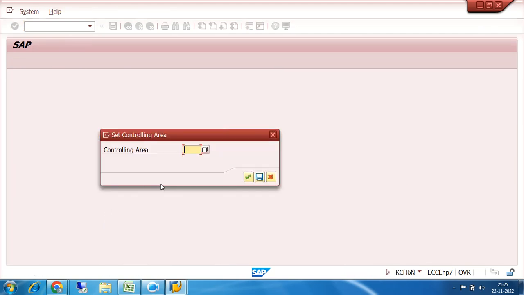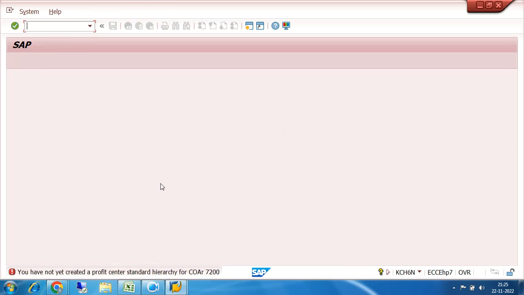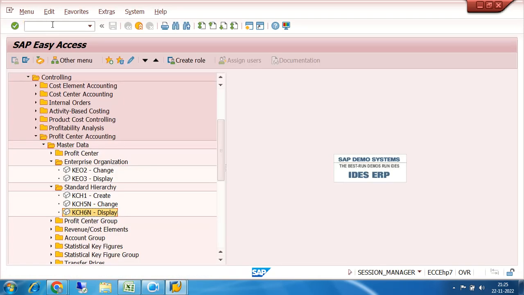Display the standard hierarchy, say 7200. You have not yet created the profit center standard hierarchy. Okay, fine. So let us create it from the customizing area.